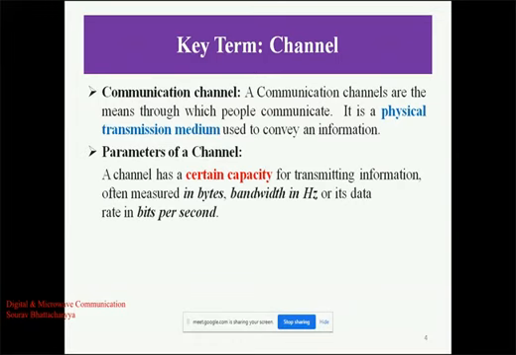Channels are the physical medium through which we can communicate, and these channels can be wire or fiber optic cable. These wires and fiber optic cables are generally used for short distance communication. Certain capacities are measured in the channel. These parameters are measured in bytes, bandwidth in hertz, and data rate in bits per second.